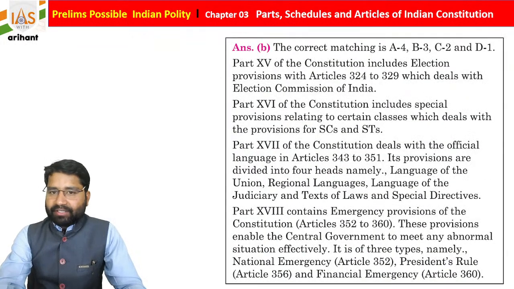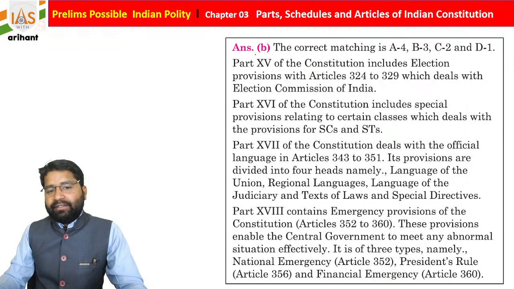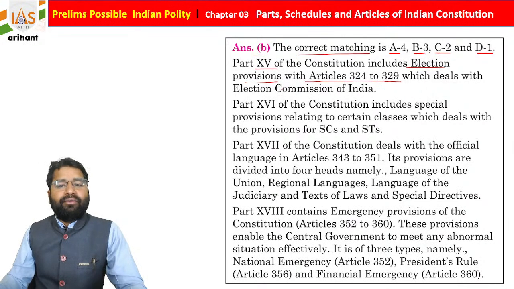See, we added explanation in a very systematic format here. So answer B, the correct matching is A4, B3, C2 and D1. Part 15 of the Indian Constitution includes election provision with Article 324 to 329, which deal with the Election Commission of India. Part number 16 is about the special provision relating to certain classes, like provision for SC and ST.